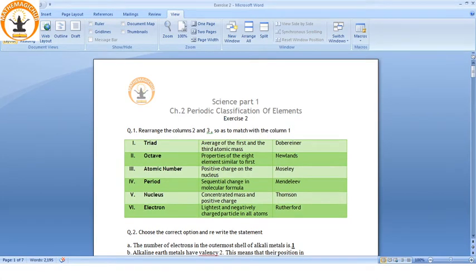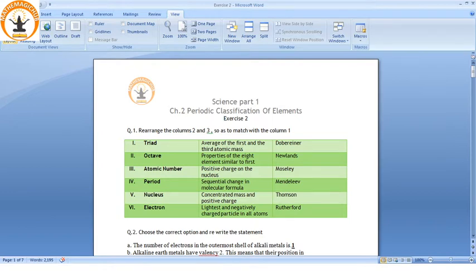Hello students, welcome back. Our today's topic is Science Part 1, Chapter 2, Periodic Classification of Elements. Here is the complete Exercise 2 solved for you with complete explanation. Let's begin without wasting time.